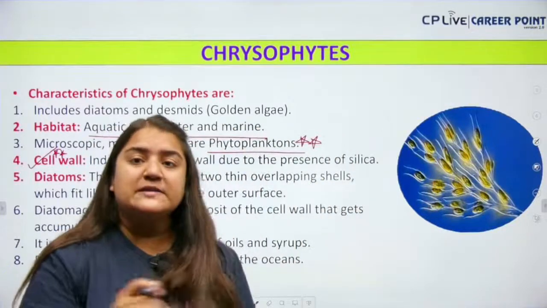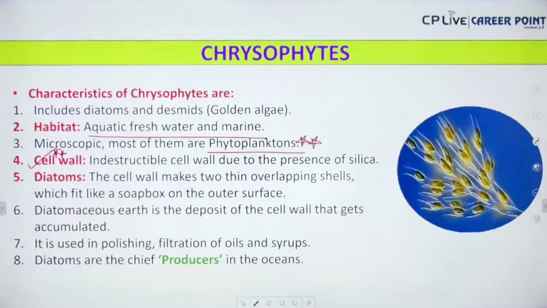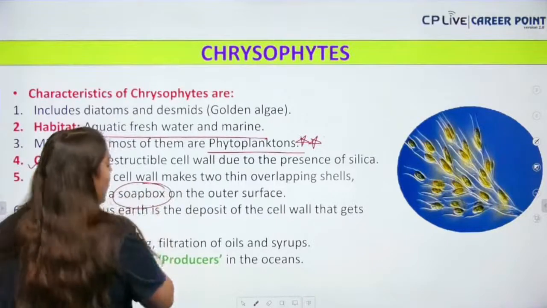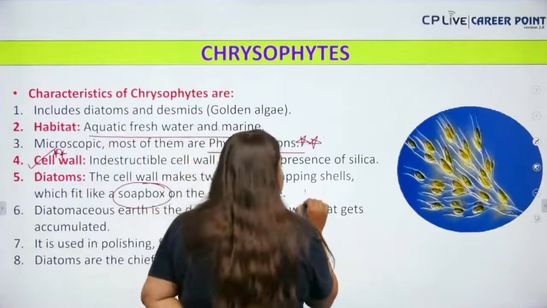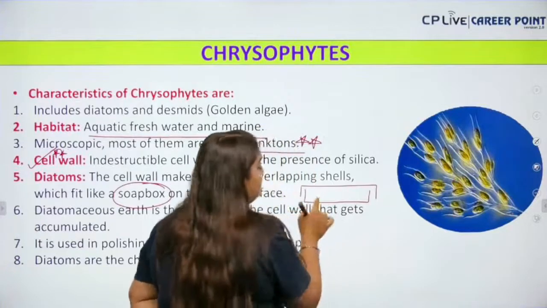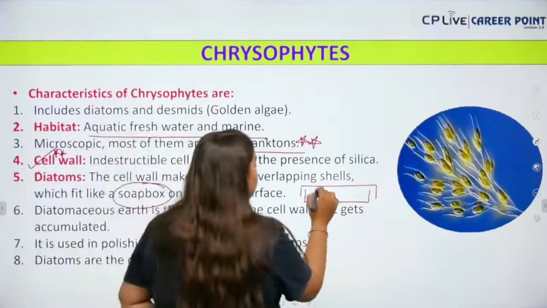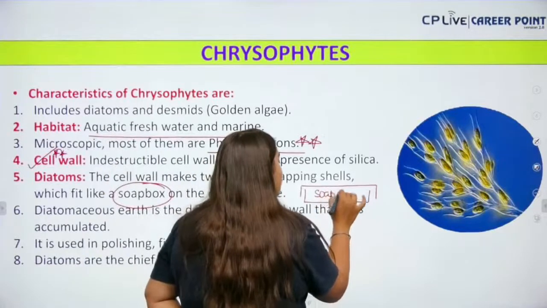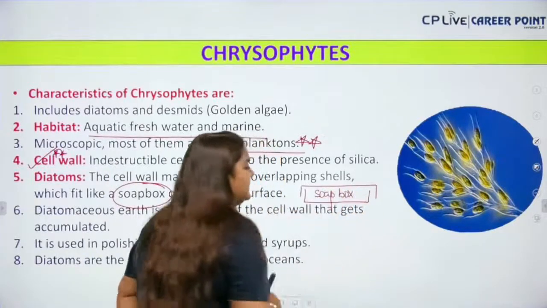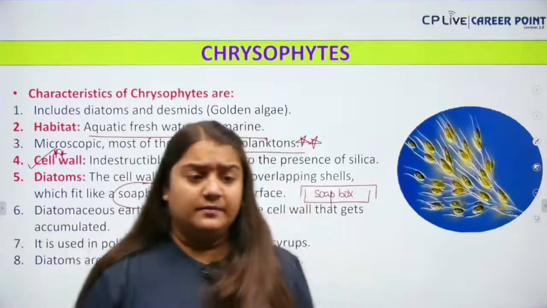It has a soapbox-like structure. How is it? See, in diatoms, the cell wall makes two thin overlapping shells which fit like a soapbox on the outer surface. See, how is the structure? It is like this. Okay, this is the structure of the diatom. It is looking like a soapbox, yes or no? Soapbox structure, and the cell wall has the deposition of silica. So the cell wall is indestructible.